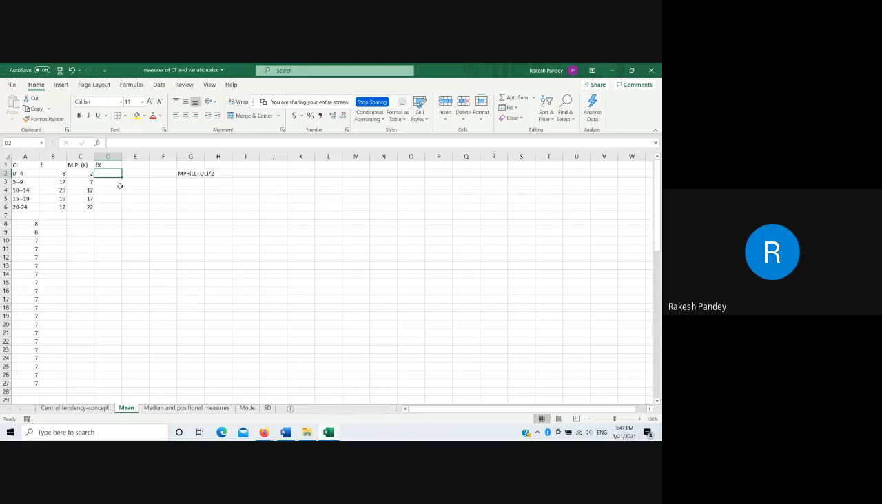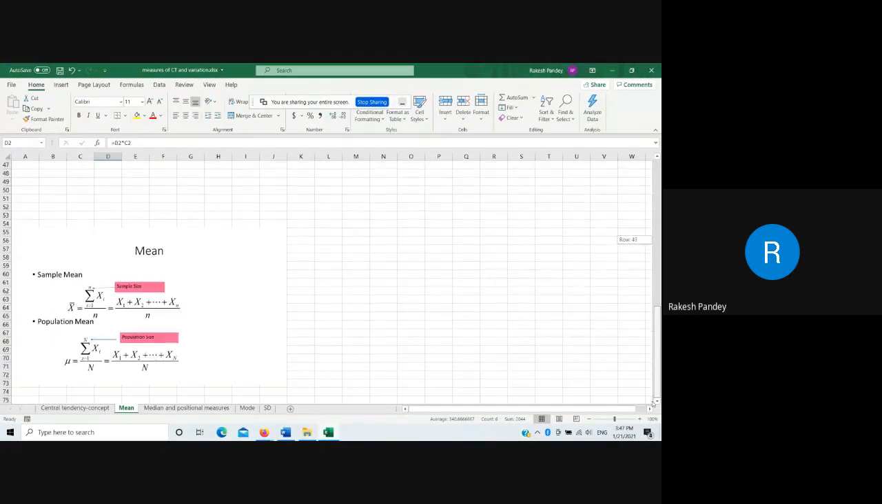So here we can use a formula. So fx is equal to f into x 16, and then you simply drag this. This will be the value of fx, and when we will add this value, then this will be called summation fx. And you know, summation sign is this. I am not able to show this summation fx.